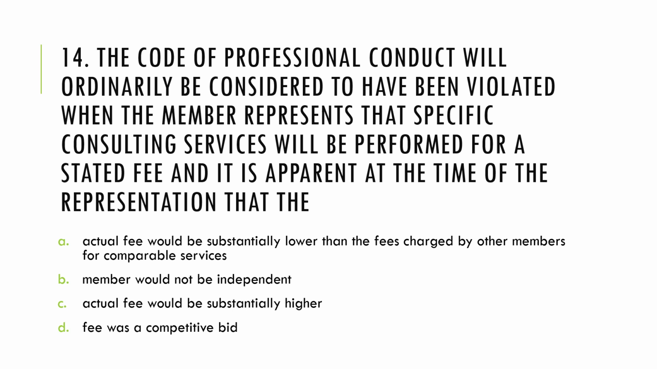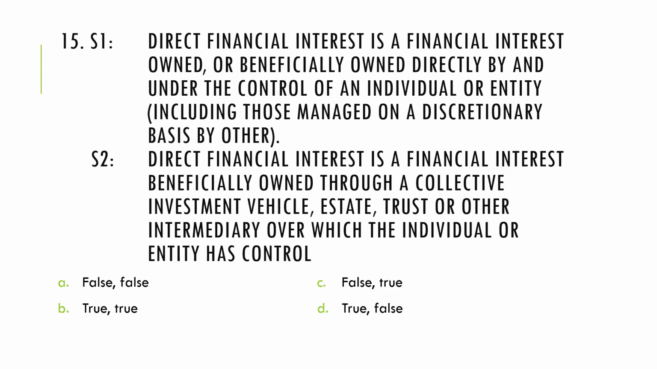So I think in this case, you would notice that the violation to the code would have been when you quoted a fee when you already knew that the actual fee would be substantially higher. So that should be Charlie for number 14. Number 15, we have two statements and we're going to evaluate whether they're true or false. Statement 1, direct financial interest is a financial interest owned or beneficially owned directly and under the control of an individual or entity, including those managed on a discretionary basis by others.